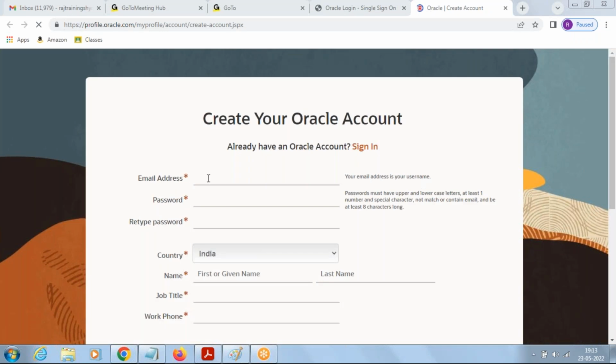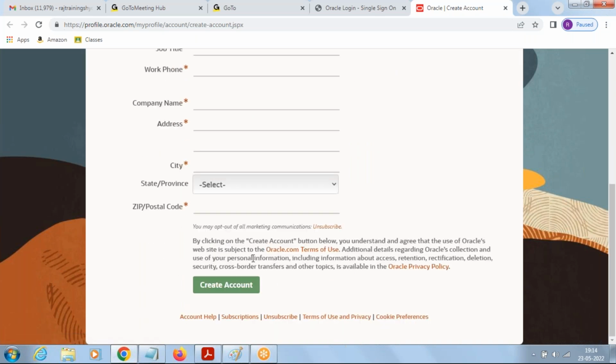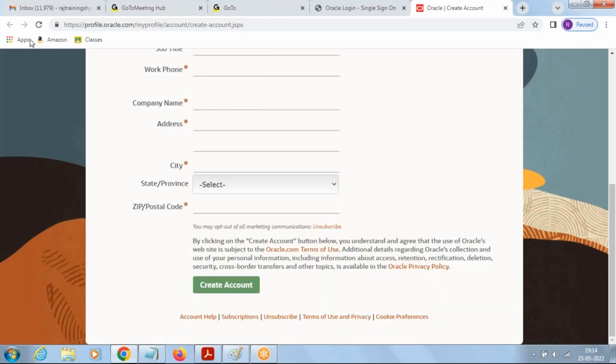Then you need to enter the details like your email address, the correct one, not a dummy email address, because it's going to authenticate your email by sending a link to your email. Then only your account will be valid. Then go with a proper email address, password, retype password, and other general things, and you can create the account. Once the account is created, it's going to download the file. Let me show all the things in the document, how to download and install the Java 16 version. You can click on this link, or you can make use of this URL to download.